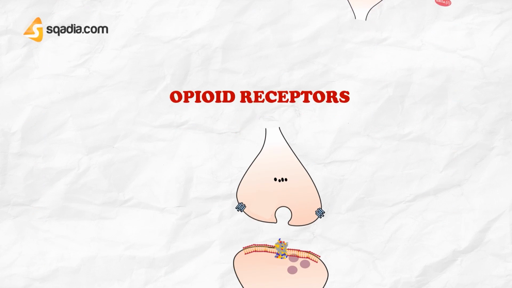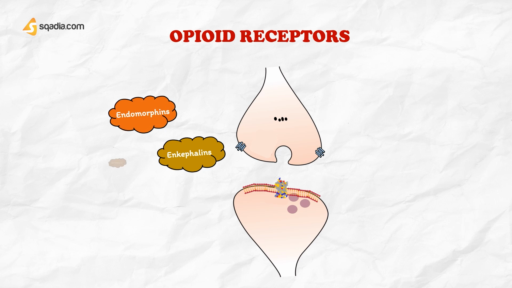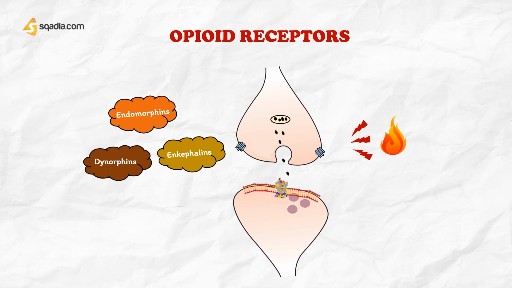Let's build your concept step by step. First, we will discuss different receptors of opioids. There are 3 families of endogenous opioid peptides released in the body in response to pain: enkephalins, endorphins, and dynorphins. Endorphins are good analgesics. We now also know of endomorphins. This indicates that we have a natural system in the body that releases various opioid peptides in response to pain.